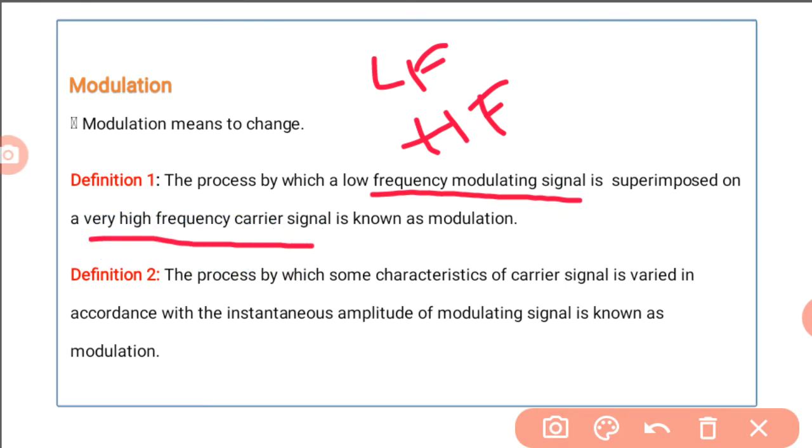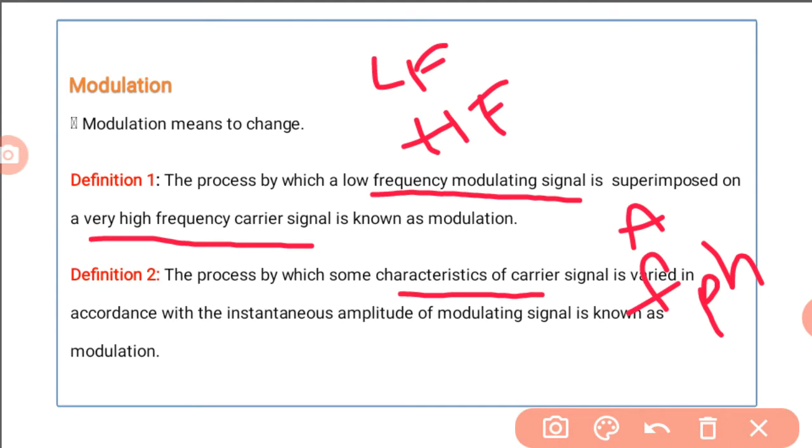Another definition of modulation is the process by which some characteristics of the carrier signal are varied in accordance with the instantaneous amplitude of the modulating signal. Those characteristics are amplitude, frequency and phase.